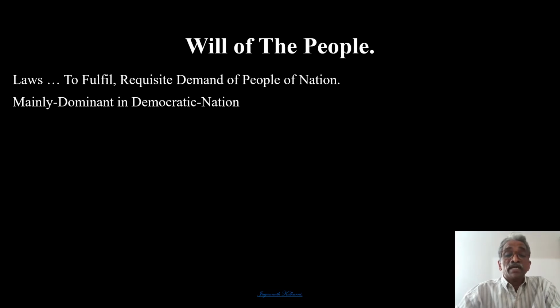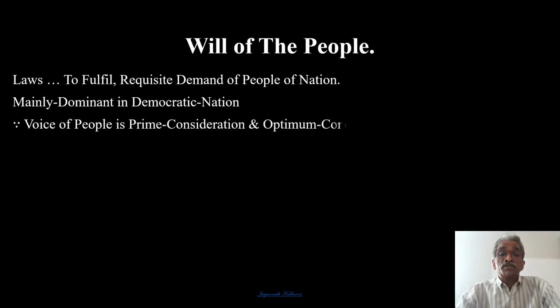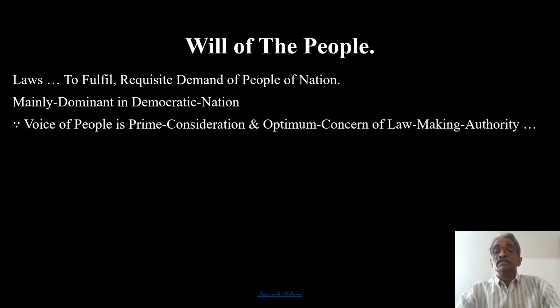And laws are meant to fulfill the requisite demand of the people of a nation, and they are mainly dominant in democratic nations, because whatever people want, it is the government of the people, by the people, for the people. So that is the democratic nation, and the voice of people is the prime consideration. It is also the optimum concern of the lawmaking authority.